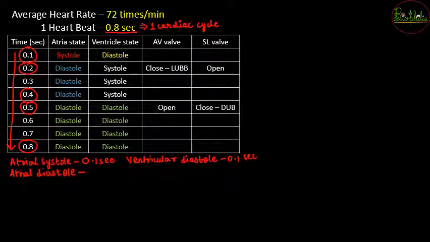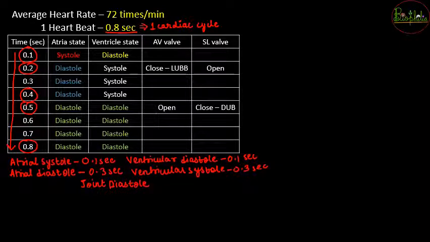Atrial diastole will be for 0.3 seconds, and along with it the time of ventricular systole will also be 0.3 seconds. Again with the help of the table, because these happen simultaneously, the timings will be the same. But after that comes the joint diastole. Joint diastole means both atria and ventricles are in the relaxed state, which will occur for 0.4 seconds, that is, from 0.5 to 0.8 seconds.